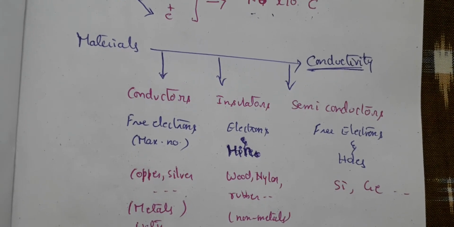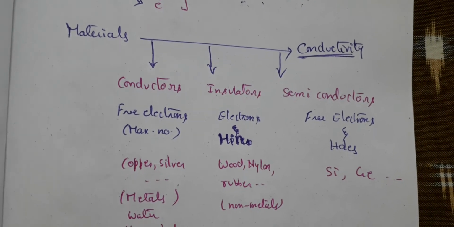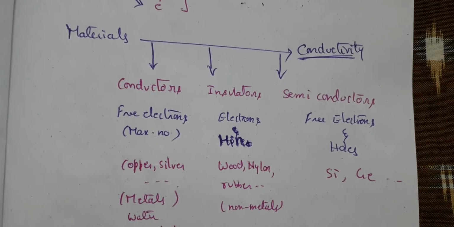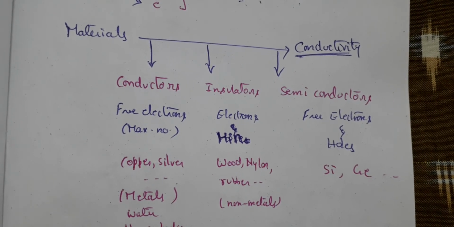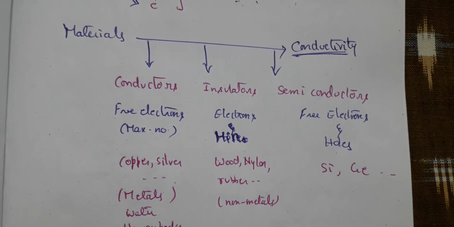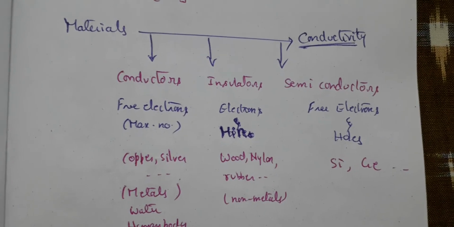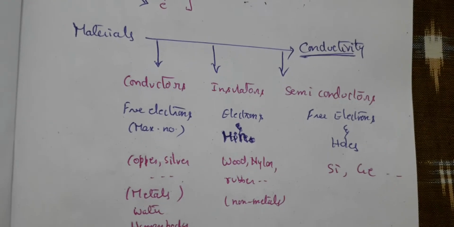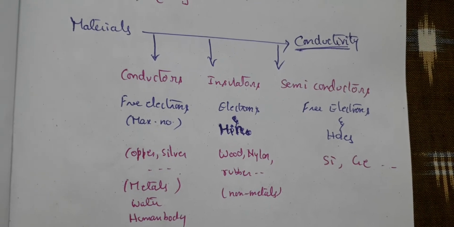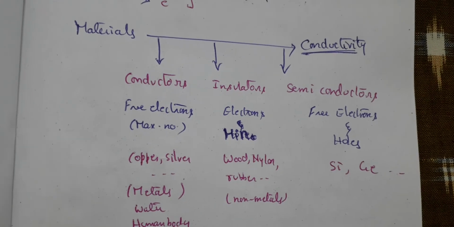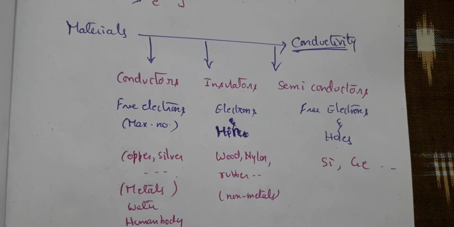Usually the examples for semiconductors are silicon and germanium. From the periodic table you can see the other examples of metals, non-metals and semiconductors. So based on conductivity, we classify materials as conductors, insulators and semiconductors.